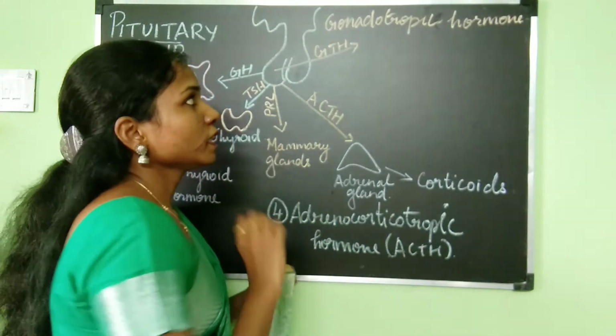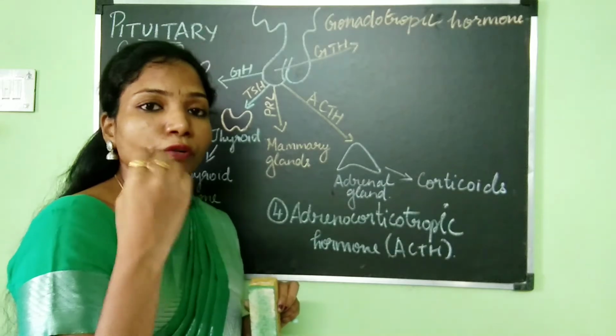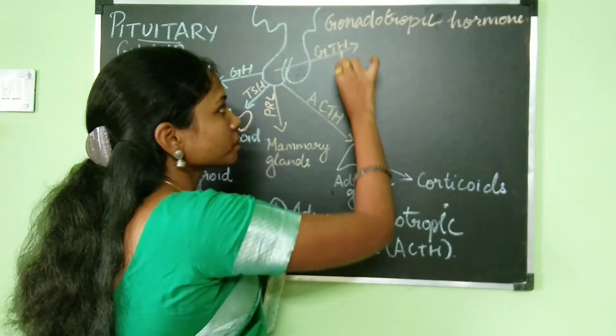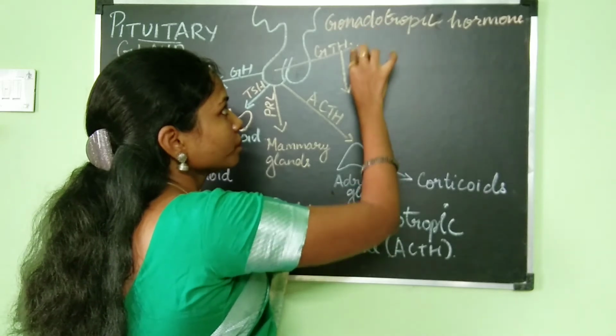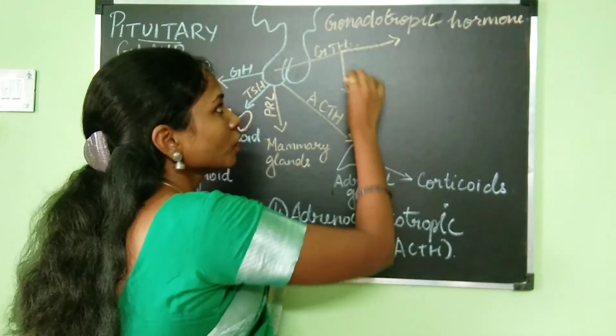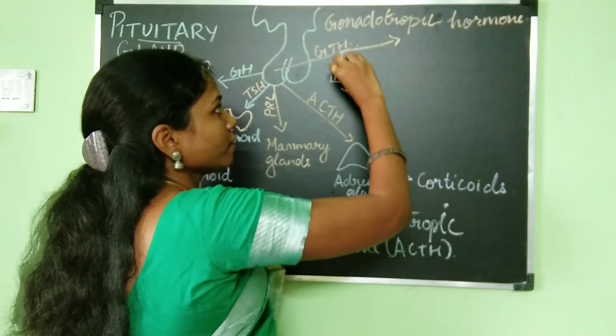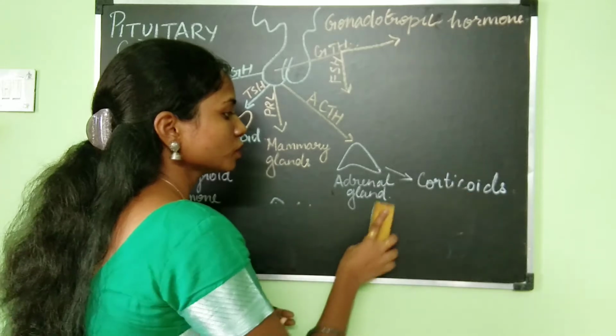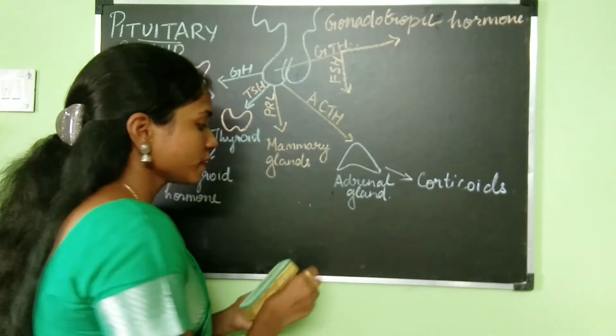Now let's see what the gonadotropic hormones are. There are two different gonadotropic hormones. One is FSH. I will write the names of the hormones here.